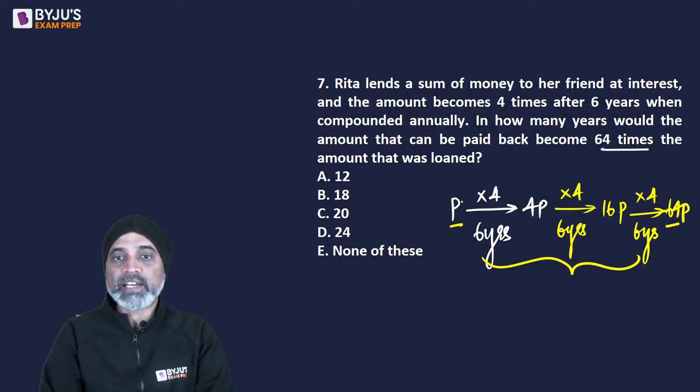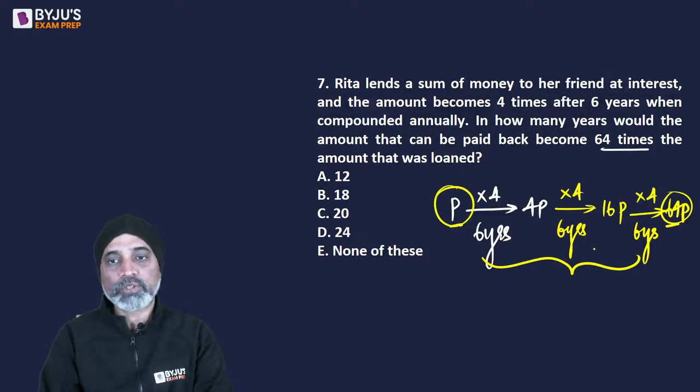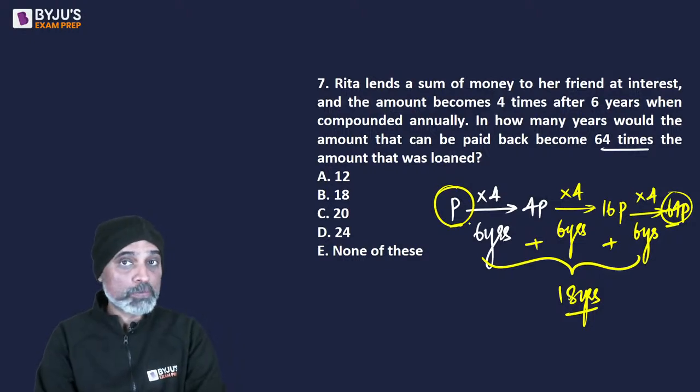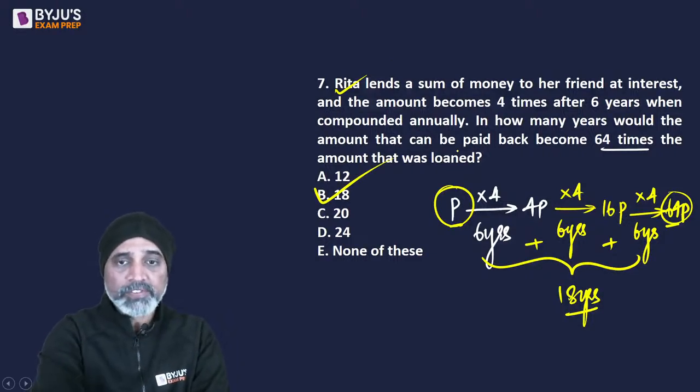आदित्य पूरा देखना है, यहां से यहां देखना है. सो आपको केवल ये दोनों ऐड नहीं करने, आपको टोटल ऐड करना है. 6 plus 6 plus 6, 18 years. 64 times the amount that was loaned. The loaned amount was P, no, it was not 4p. P and 4p का relation is something that is given, so that you can calculate it further. So 18 हो जाएगा आंसर ना, 12 नहीं.